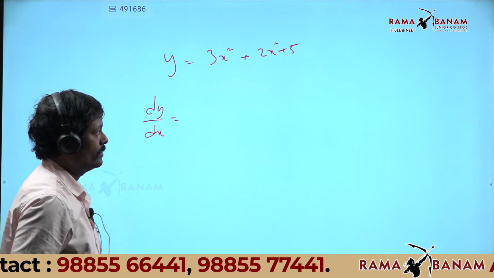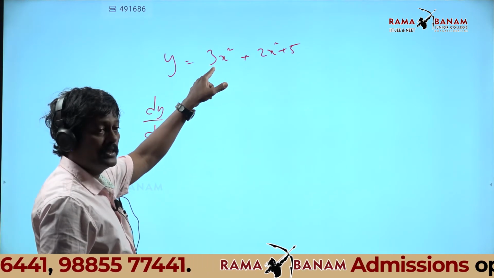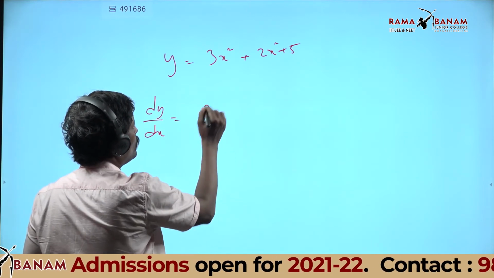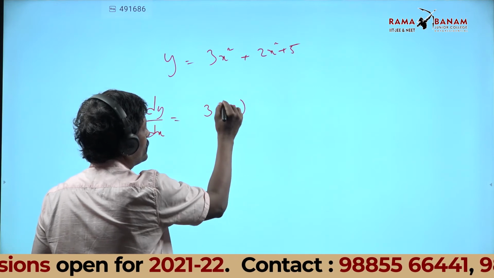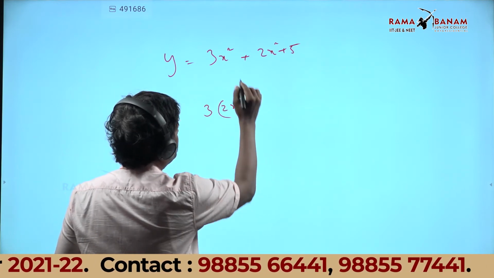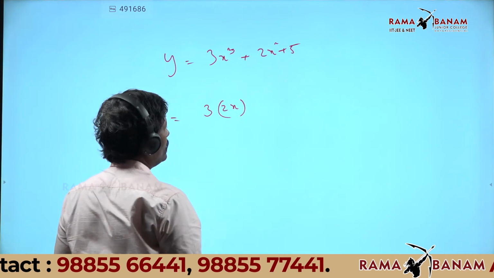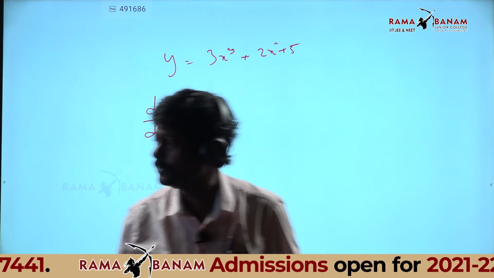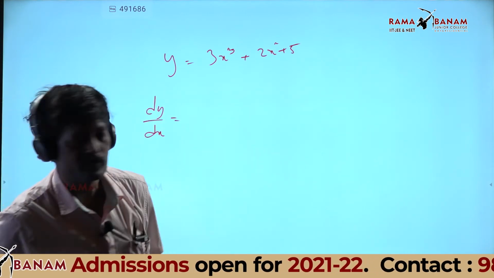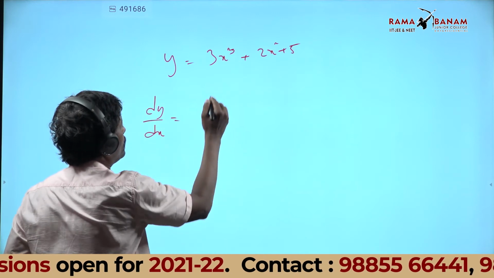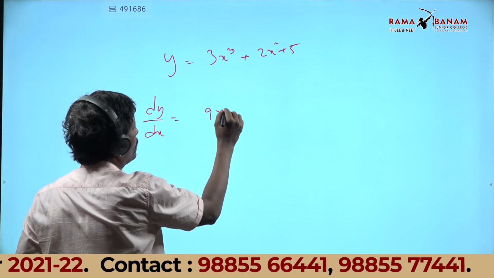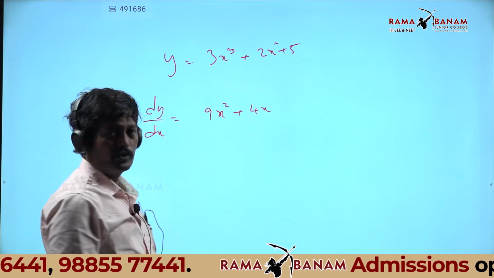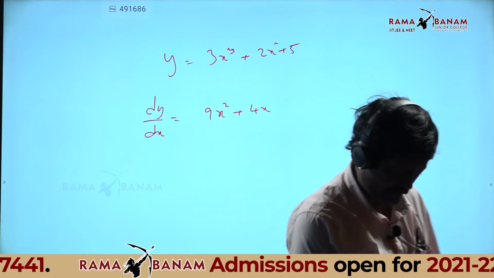So simple here. 3 is multiplied with the variable, so leave it like that. 3 into x square derivative is 2x plus... is it x cube given there? Check there. Yeah, 3x cube plus 2x square plus 5. So how much you get here? 9x square plus 4x, 5 is 0 there. So you choose the option whatever is given there.